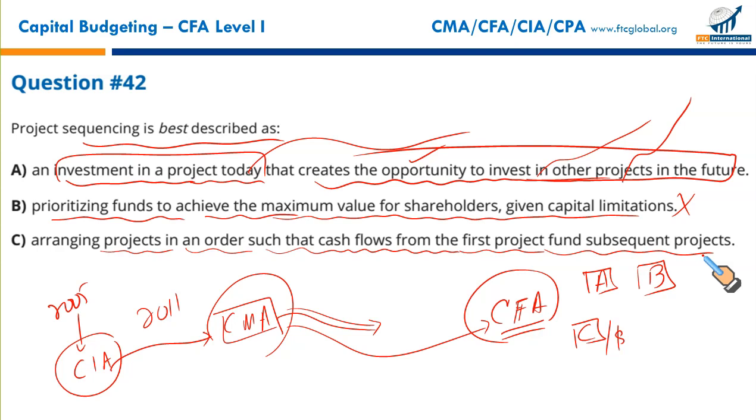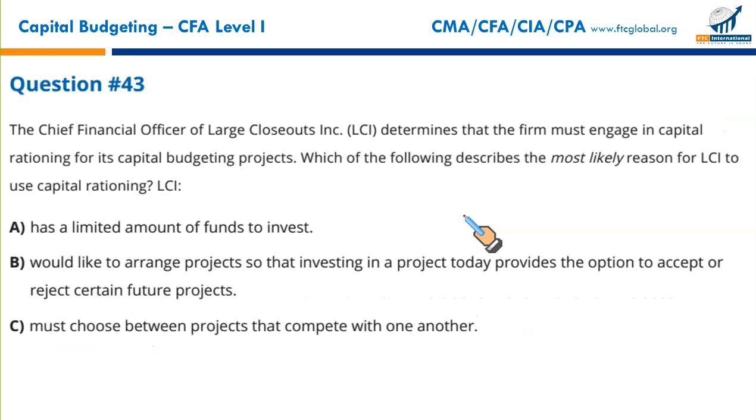Purchasing Skype, buying Nokia, this is what they do. Generate cash from one project and use that cash to purchase another. But this is a totally different ballgame altogether. That makes A the correct option.